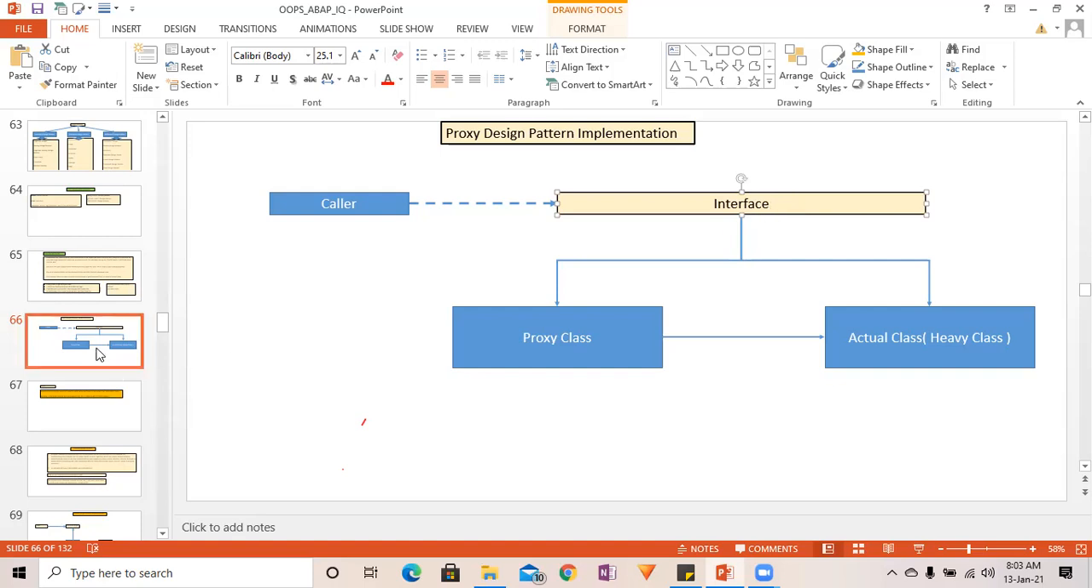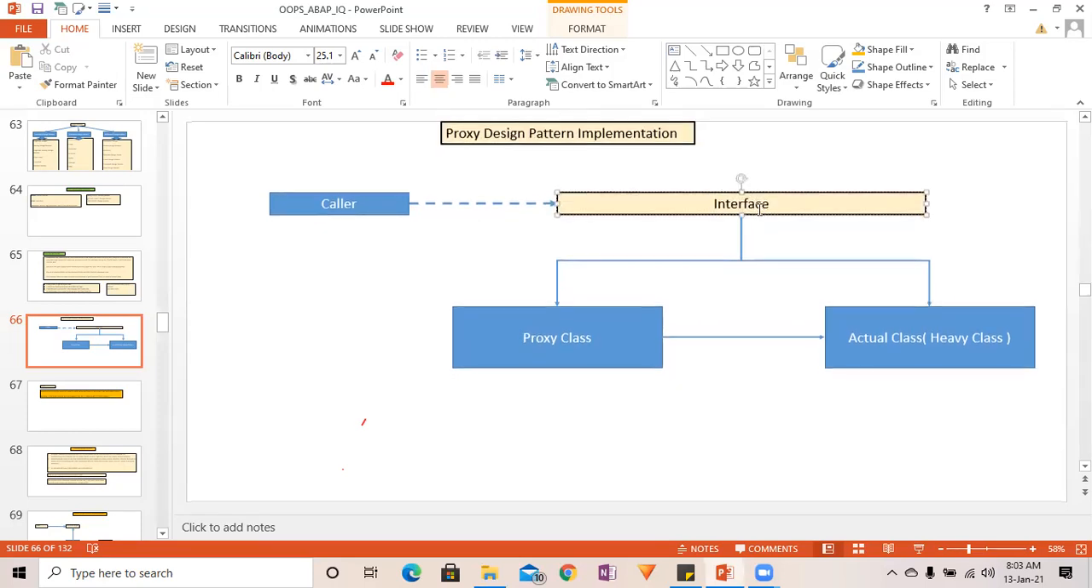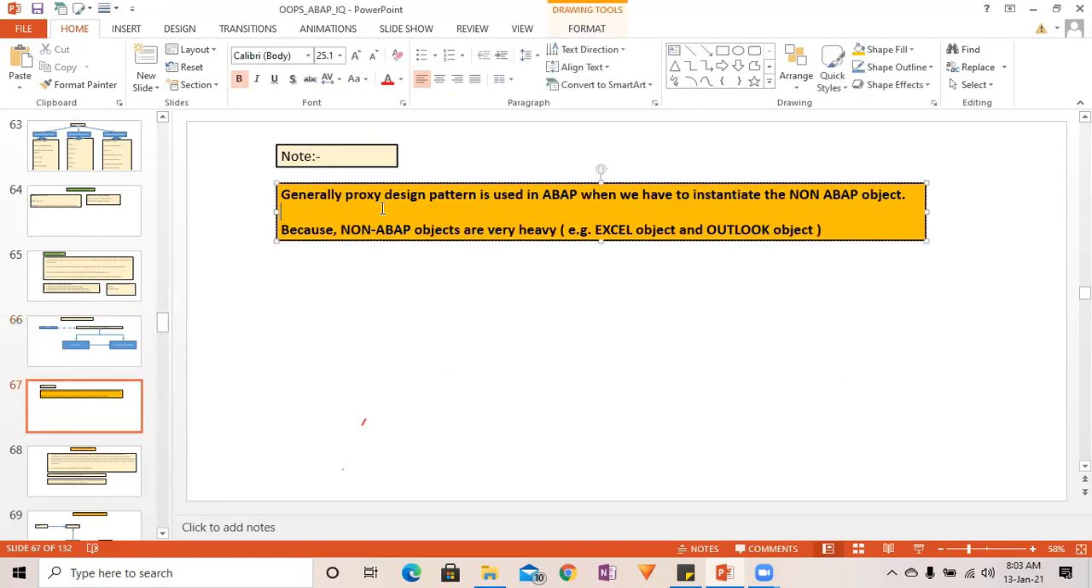Interface and abstract class. Either you'll have to use an abstract class or an interface in order to achieve the proxy design pattern, right? Most of the time, either you'll have to use abstract or interface. Both are fine, because with the help of both, you can achieve polymorphism and you can aggregate the functionality, right?